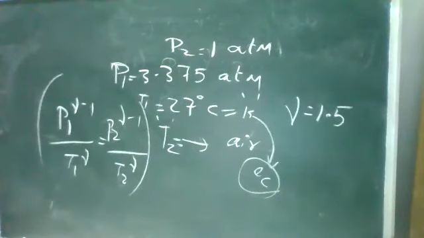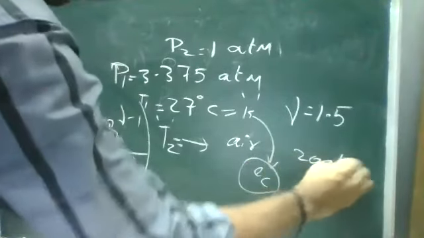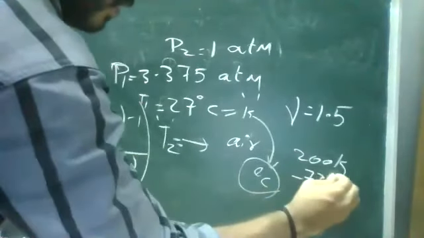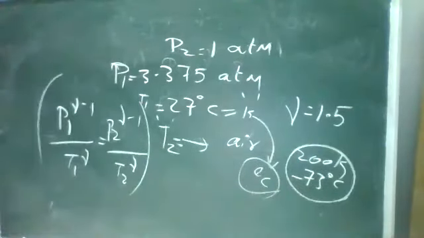So the answer is 200 Kelvin. When you convert this into degrees Celsius, it is minus 73 degrees Celsius. This is your answer. Okay, take the value and practice. The answer is 200 Kelvin and the degree Celsius is minus 73 degrees Celsius.